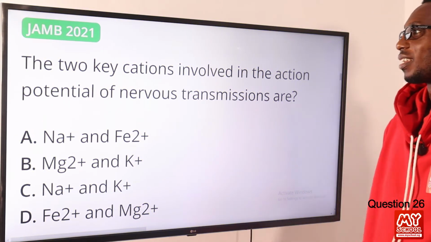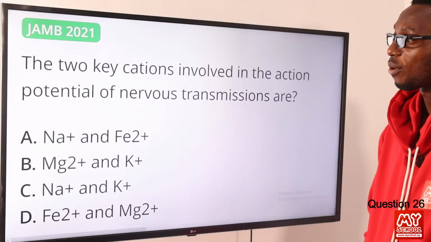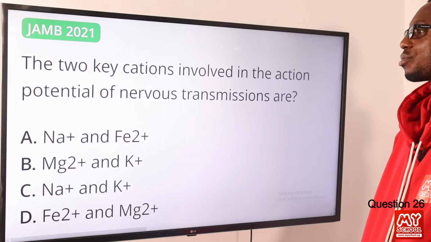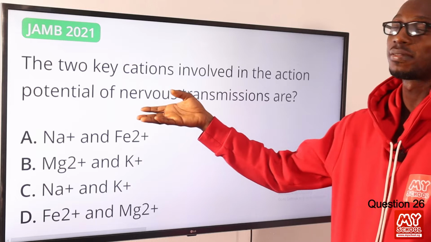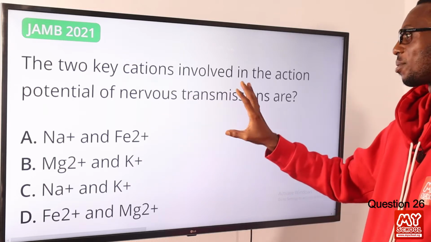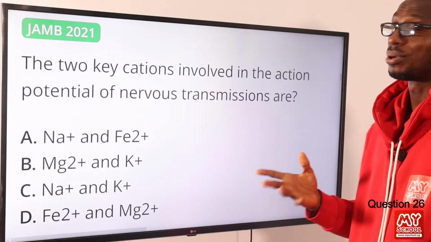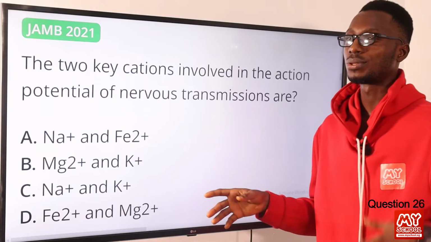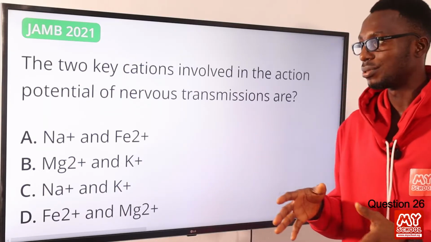26. The two key cations involved in the action potential of nervous transmissions are what? So basically when we talk about neurons or nerve cells, they are the basic structural units of the nervous system. If you want to classify neurons, especially in mammals, humans, we can talk about the motor neurons, the sensory neurons and the relay neurons.